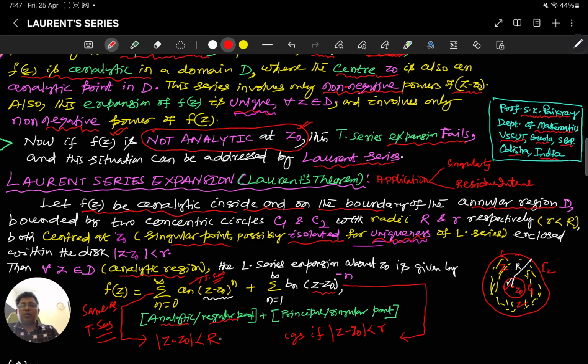So the common region is beyond this small circle and below this large circle.